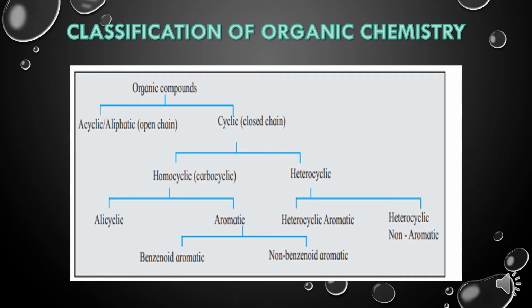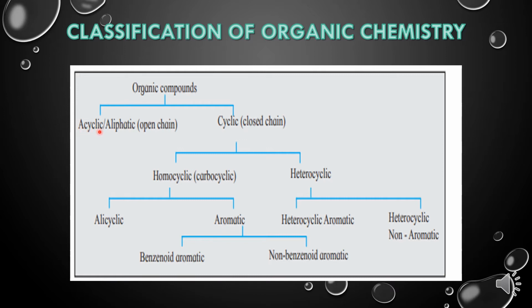So children, classification of organic compounds. Organic compounds can be classified into open chain and closed chain compounds. Open chain compounds are also called aliphatic compounds and they are also called acyclic compounds. A means absent, that means cycle is absent in such compounds.